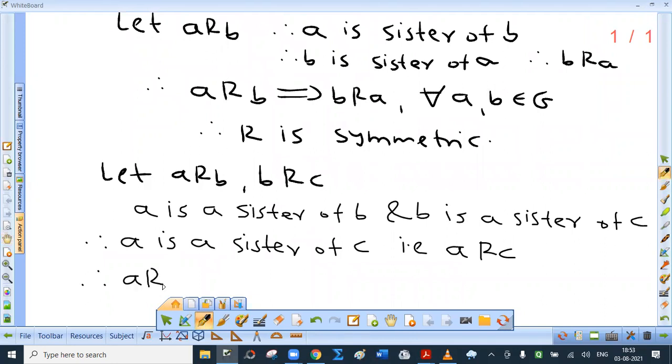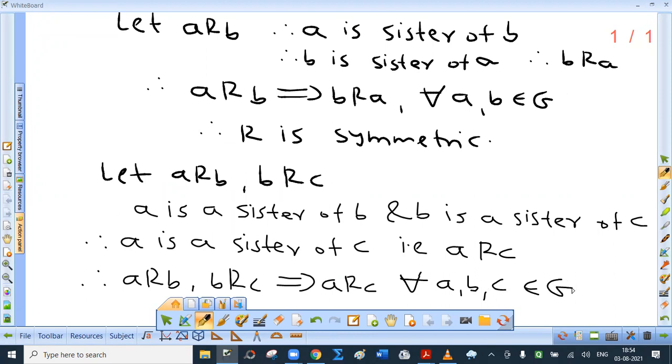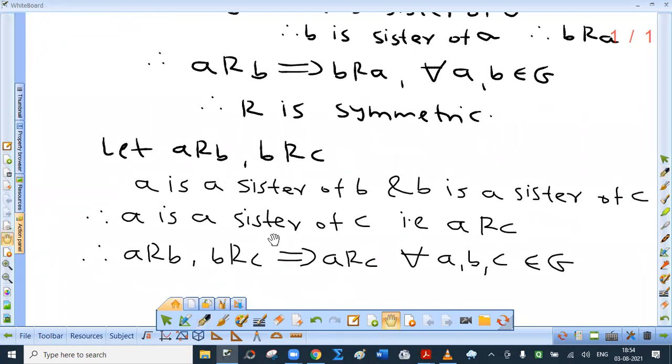Therefore, ARB, BRC implies ARC for all A, B, C belonging to G. Therefore, R is transitive.